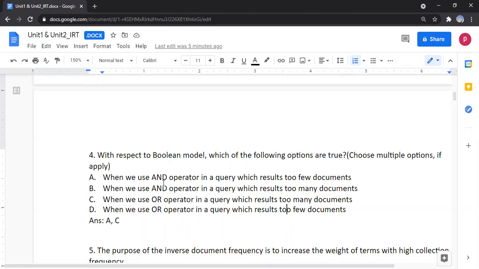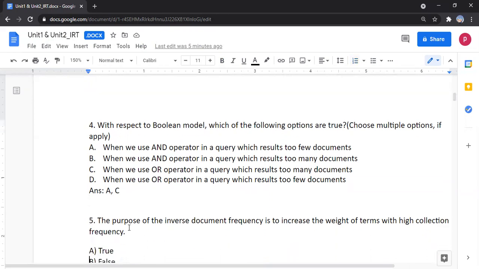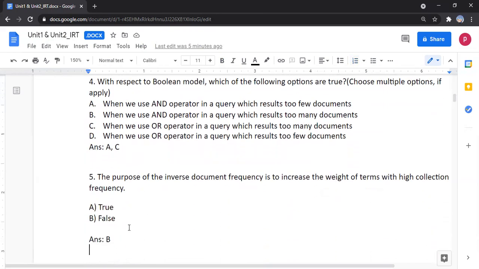If we consider AND, both conditions must be true, otherwise false, so it will only result in few documents. So options A and C are correct answers. Next: the purpose of inverse document frequency is to increase the weight of terms with high collection frequency. The answer is false because it will decrease, not increase.